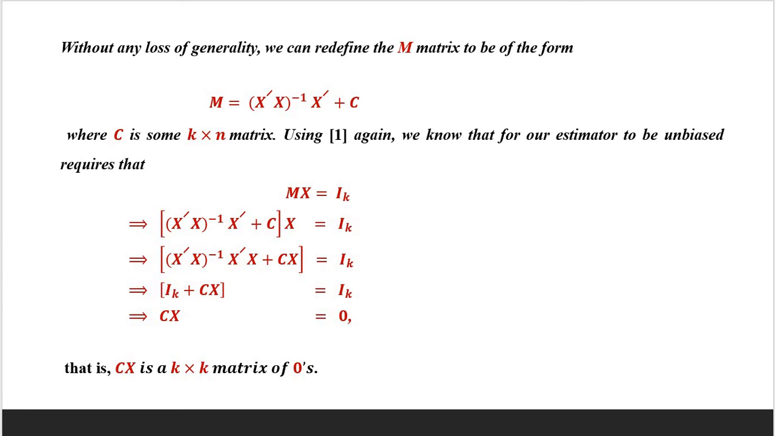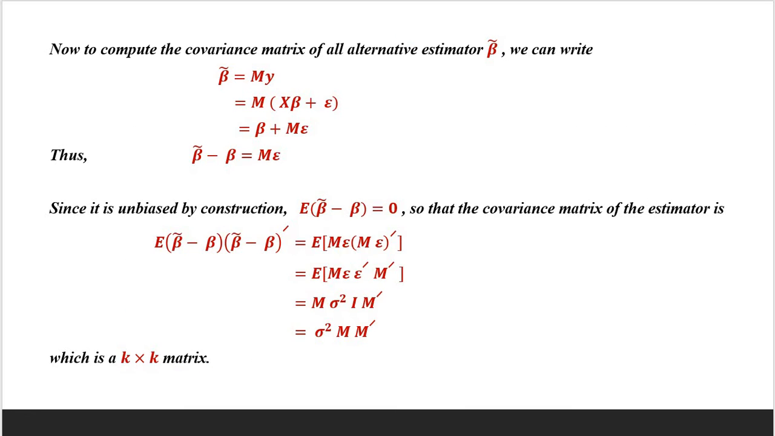Without any loss of generality, we can redefine the M matrix to be of the form (X prime X) inverse X prime plus C. Here C is some k by n matrix, and using the earlier result, we know that for our estimator to be unbiased, it requires that MX equals I_k. So this will be equal to ((X prime X) inverse X prime plus C) X equals I_k, and finally we have I_k plus CX equals I_k, and CX equals 0. That is, CX is a k by k matrix of zeros.